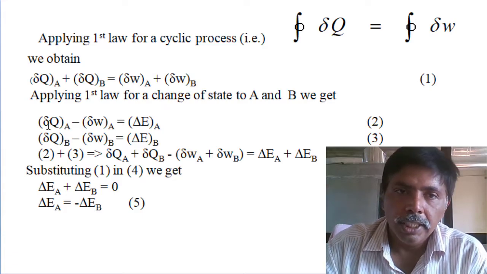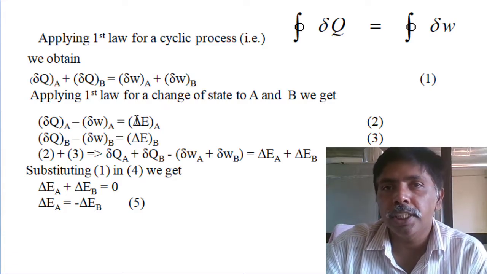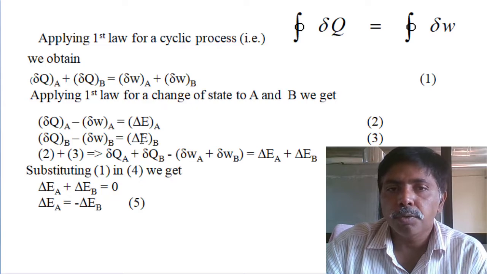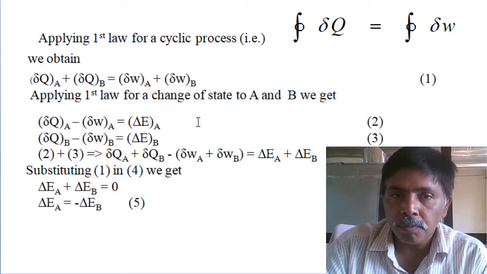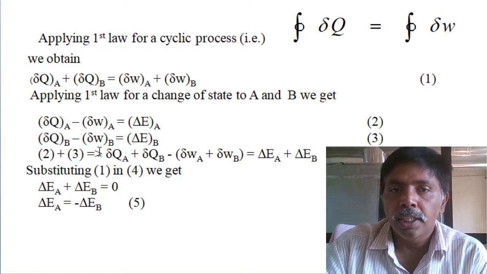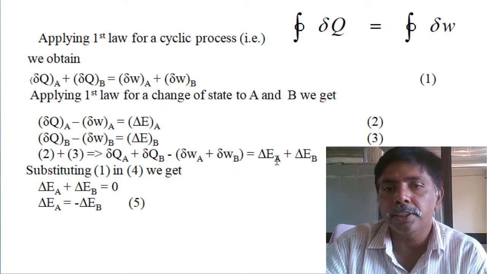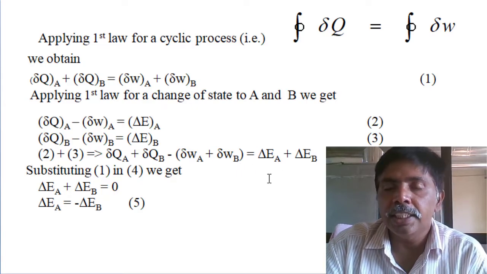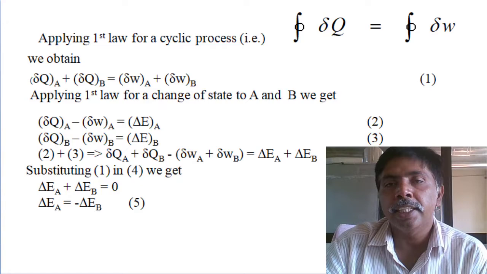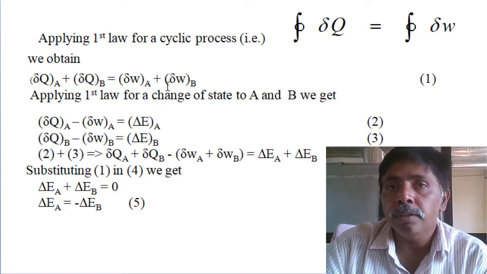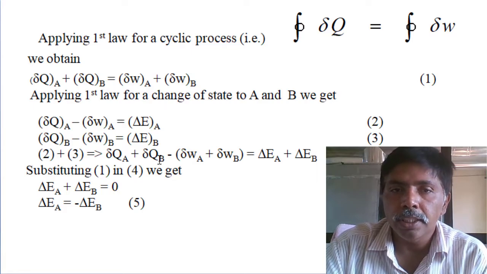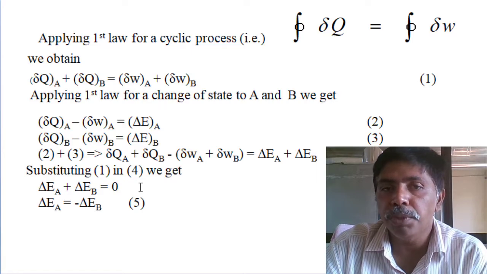For the individual process, heat supply minus work done equals change in energy, in path A and path B. Then you add 2 and 3. Summation of all heat interactions minus summation of all work interactions equals change in energy of path A plus change in energy of path B. Then we know in cyclic operation these are equal. Finally we get change in energy of A plus change in energy of B equals 0.